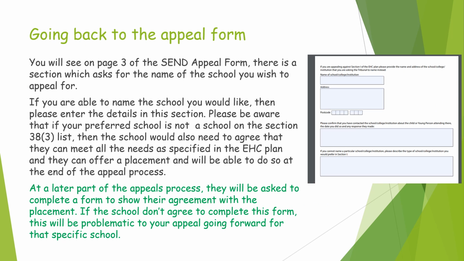So going back to the appeal form, you'll see on page 3 of the SEND appeal form that there's a section which asks for the name of the school you wish to appeal for. If you're able to name the school you would like, then please enter the details in this section. Please be aware that if your preferred school is not a school on the Section 38.3 list, then the school would also need to agree that they can meet all the needs as specified in the EHC plan and that they can offer a placement, and will be able to do so at the end of the appeal process.